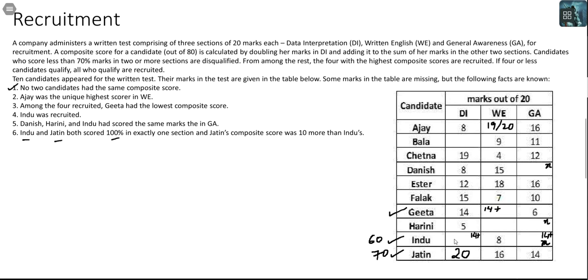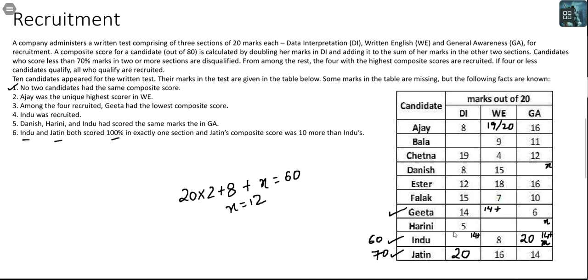Now let's see, can Indu score 20 in DI? If Indu scored 20 in DI, her composite score would be 20 into 2 plus 8 plus x, which should be equal to 60, giving x equal to 12. But if she got 12 here, it would be a violation of the condition that the score has to be 14 plus. So I can now infer that Indu has definitely not scored 20 in DI, and if she has not scored 20 in DI, she has not scored 20 in WE, she has scored 20 in GA.